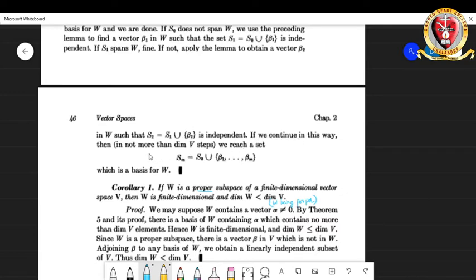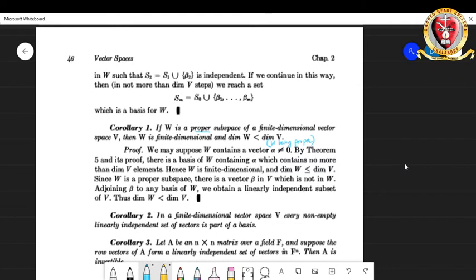We know that we have to continue only up to dimension of V number of steps, so we will reach such an end. That set will be Sm equals S naught union {beta 1, ..., beta m}, and automatically that will be a basis for W because we can move only till dimension of V number of steps. So we are done there.